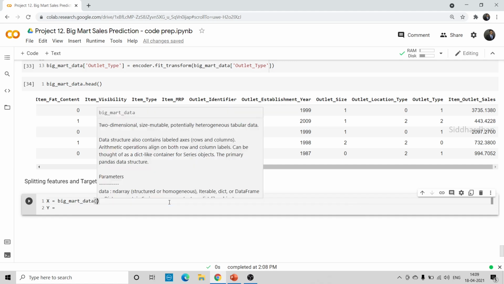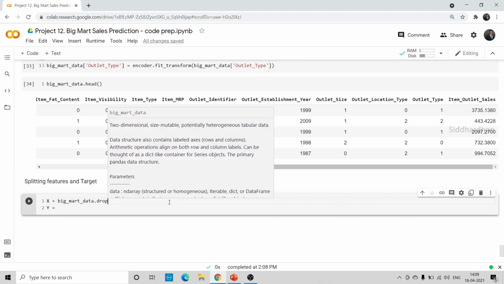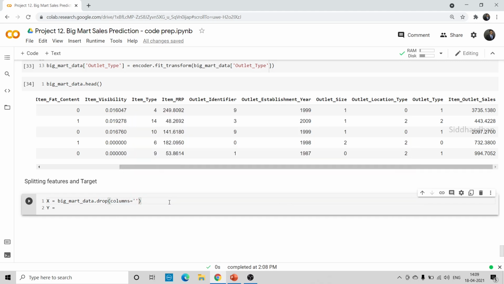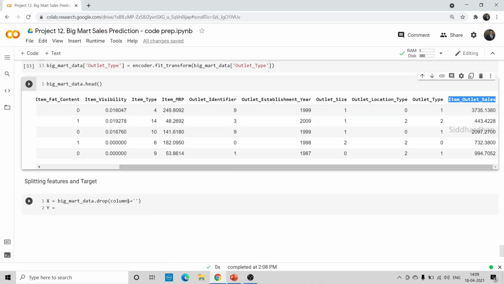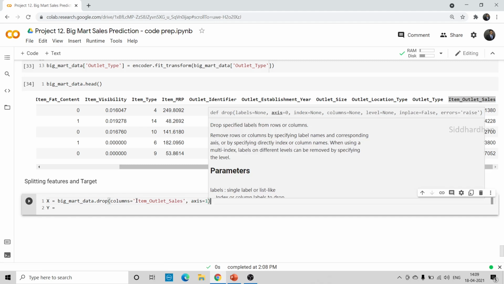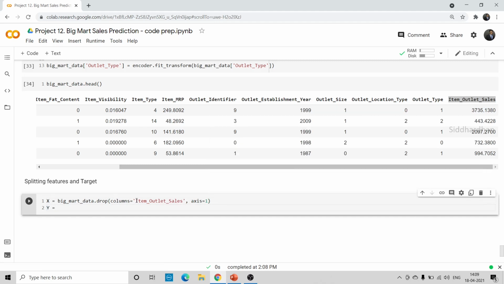Now I'm going to drop the target column, so .drop with columns equal to Item Outlet Sales, which is the column I want to drop, and let's put axis equal to 1. If you are removing a column, you need to mention axis equal to 1, and if you are removing a row, you mention axis equal to 0. So I'm removing the target, Item Outlet Sales, from this data frame and storing the rest in x, and Item Outlet Sales will be stored in y.